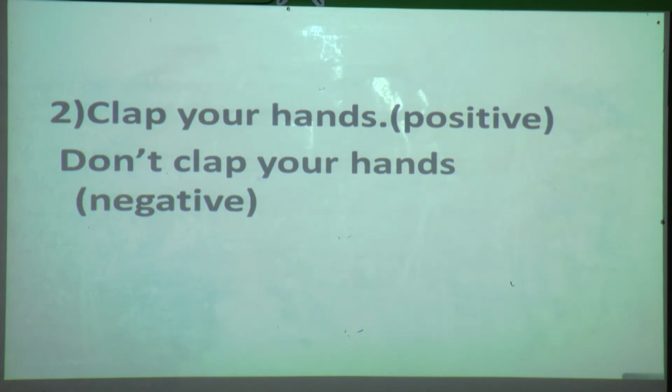And third, what have we learned about the imperative sentence? If it is an imperative sentence, what are we going to do? We are going to put do not or don't before the sentence. Understood? Hope you have understood whatever rules we have finished till now.